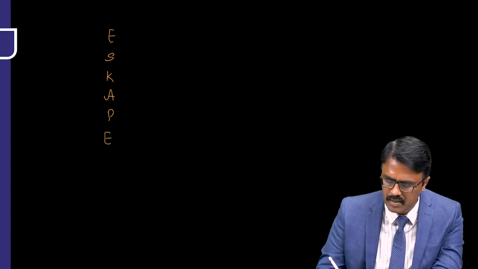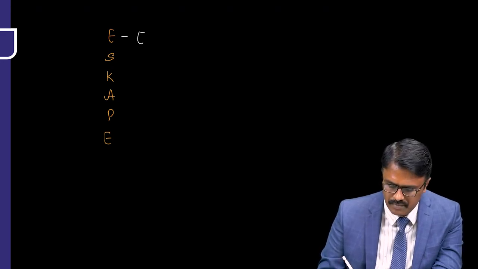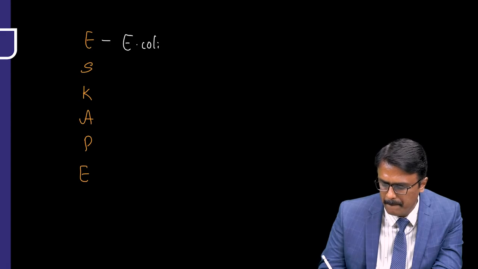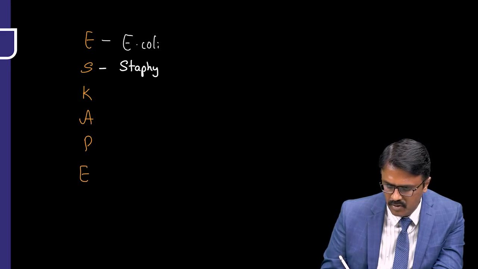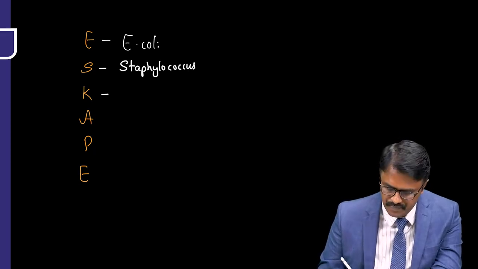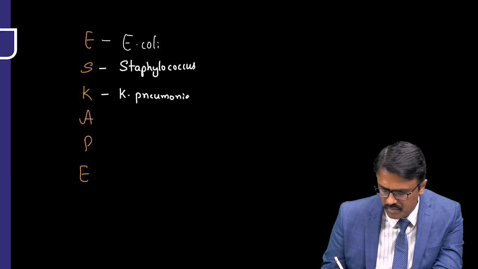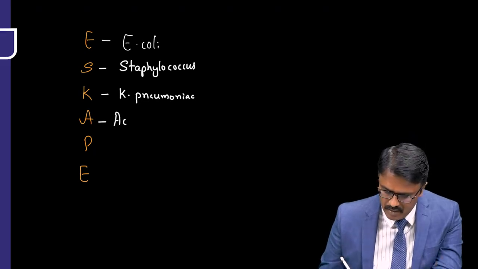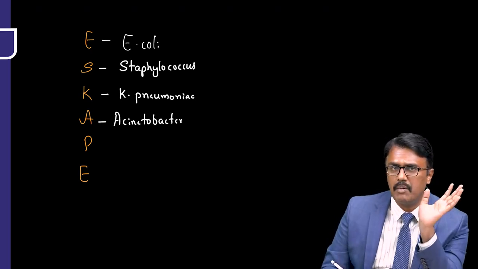Now, what do you mean by escape? Escape pathogens means E for E. coli. So we discussed the treatment of E. coli, which is producing ESBL. Then S stands for Staphylococcus. And that's the reason I went in detail to discuss MRSA, VRSA and all. Then Klebsiella pneumoniae. So again, it produces ESBL and it can also cut carbapenem. Then Acinetobacter baumannii, and the drug of choice for that is carbapenems.